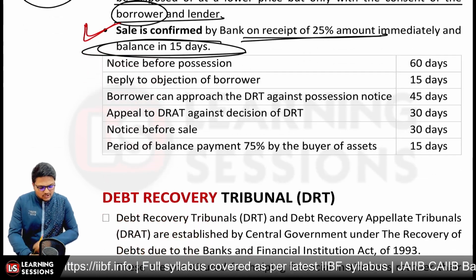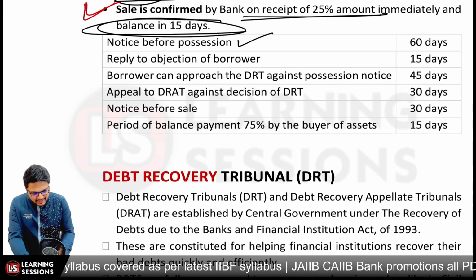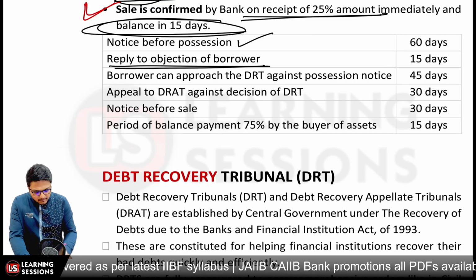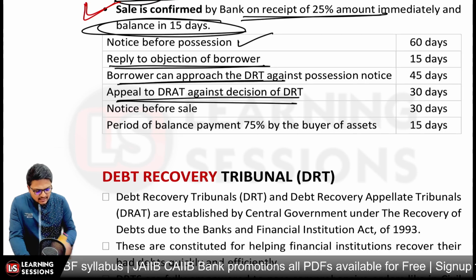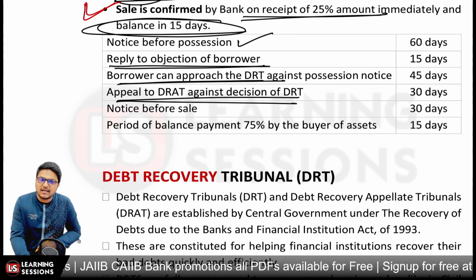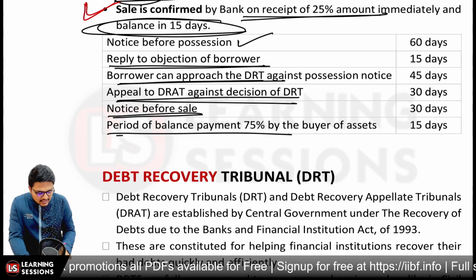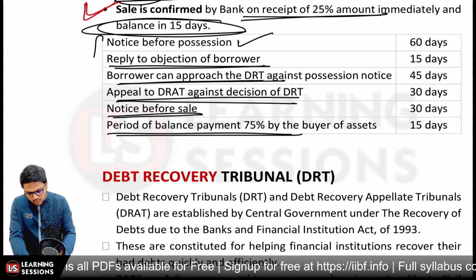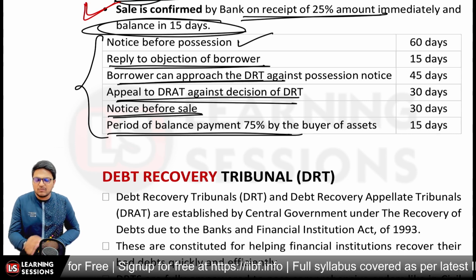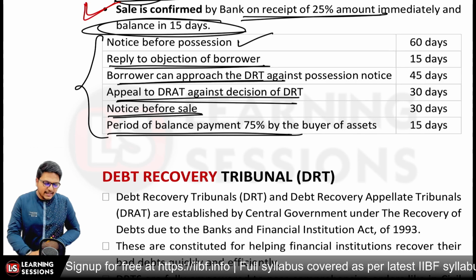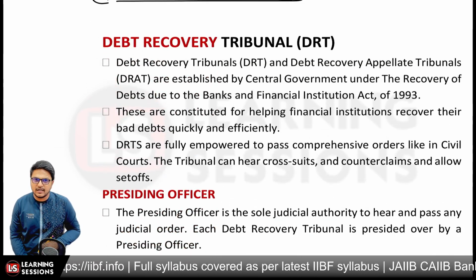So notice before possession is particularly 60 days, that is 30 into 2 notice, and reply to borrower objection within 15 days. Borrower can approach the DRT within 45 days, and appeal to DRAT against a decision of DRT is 30 days. Notice before sale is 30 days, and the period for balance payment is 15 days, right? So you are to note down these particular days, and within which time period the bank will be reverting. After that, it's related to DRT, that is the Debt Recovery Tribunal.